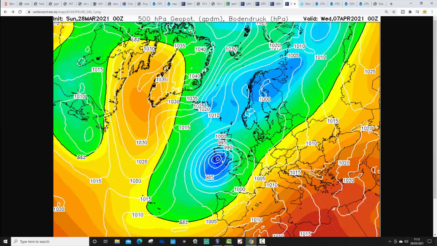Finishing up with a very intense deep area of low pressure to our west, and again possibly brings heavy snow to the north and maybe heavy rain further southwards as well.